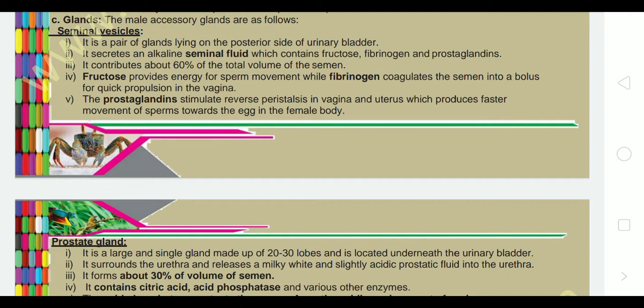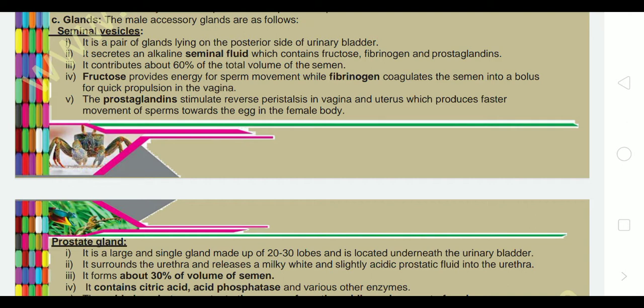As soon as the semen is released, it gets converted into a thick material because of the presence of fibrinogen, a kind of agglutination or clotting.